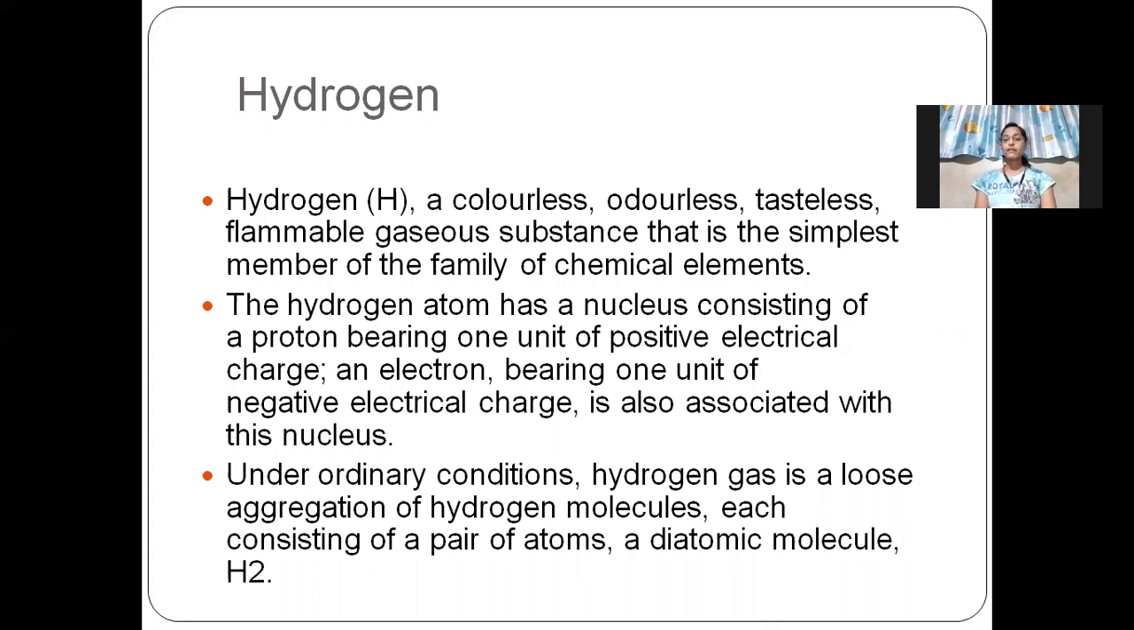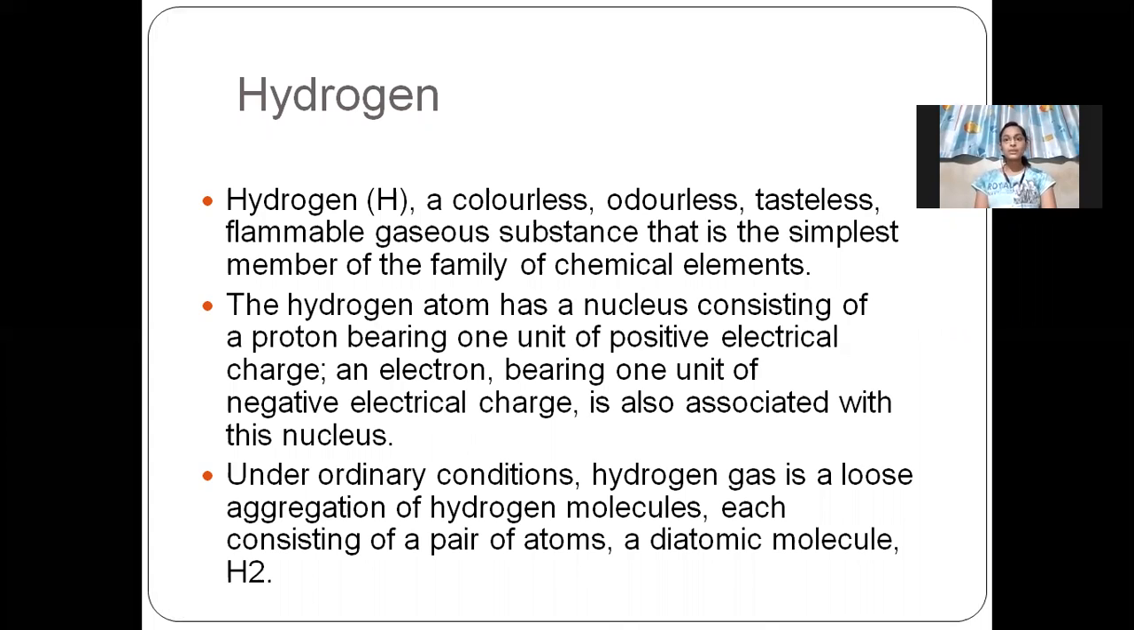Hydrogen is represented as H. The hydrogen atom has a nucleus consisting of a proton bearing 1 unit of positive electrical charge and an electron bearing 1 unit of negative electrical charge.